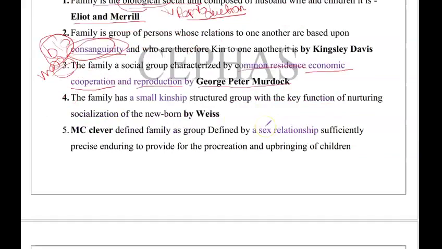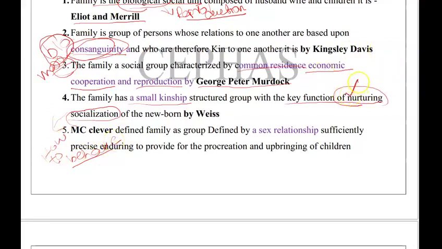Now, the family as a small kinship group. This definition is by Weis. The family is a small kinship structured group with the key functions of nurturing and socialization of the newborn. What is meant by socialization? Socialization is nothing but how to behave in society.